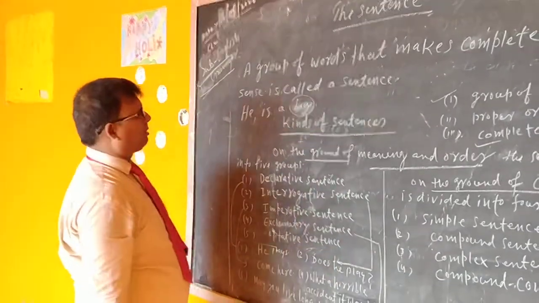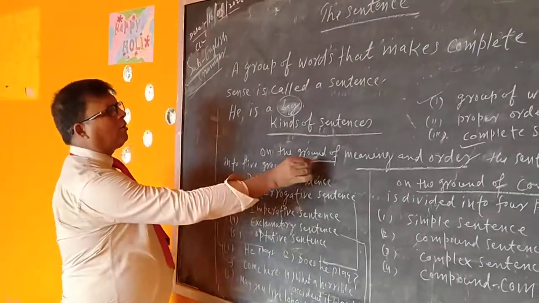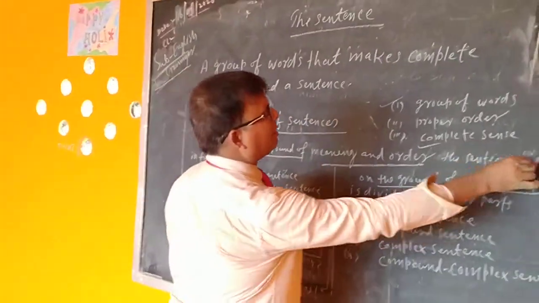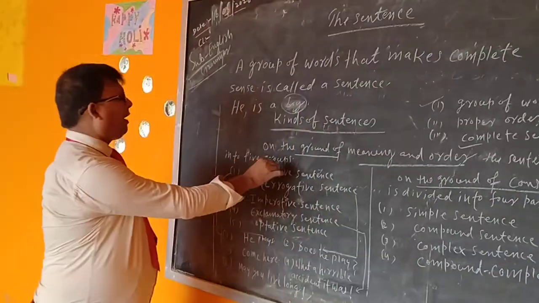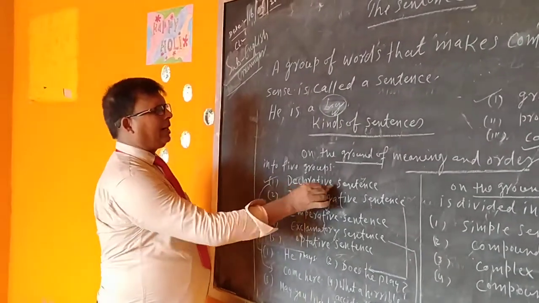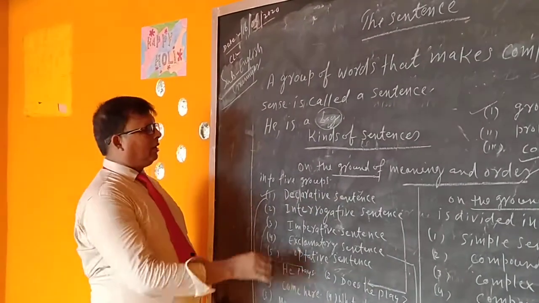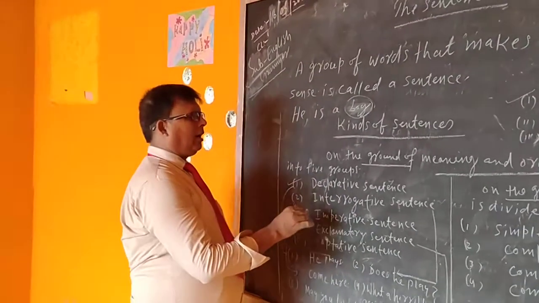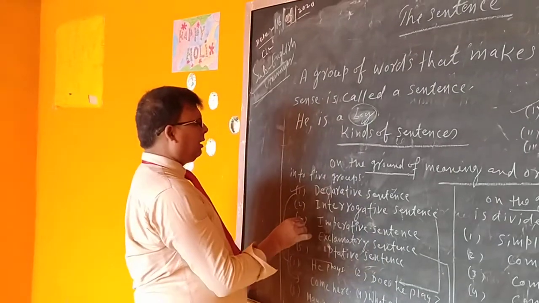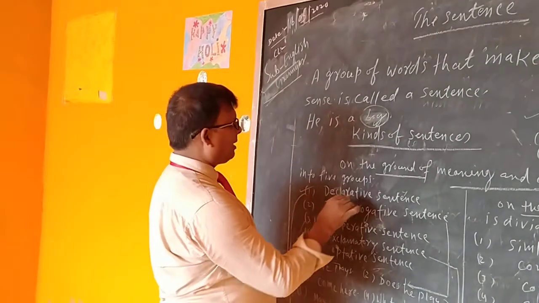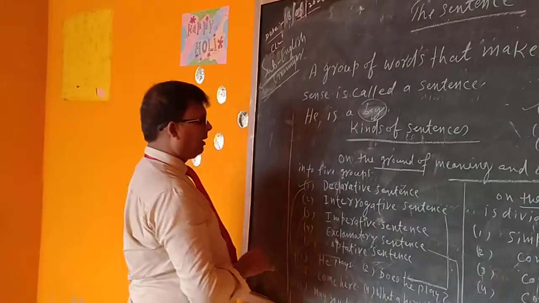Kinds of sentences. On the ground of meaning and order, the sentence is divided into 5 groups. First, declarative sentence. Assertive sentence is another name of declarative sentence. You can say statement also.